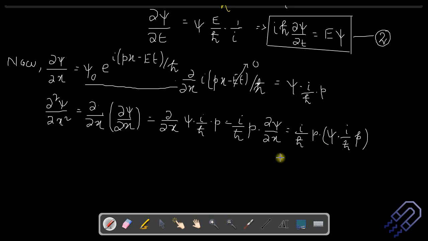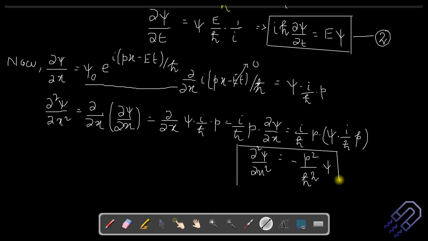So that means this can be written as i into i is i square, so I can write it down as minus p into p will become p square, and h cross into h cross will become h cross square, and then we can just simply write down psi.